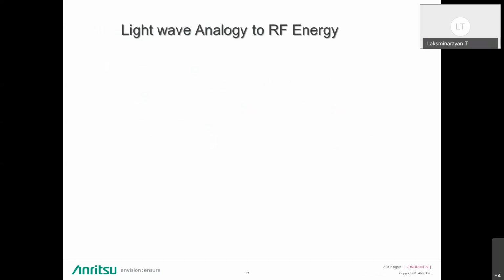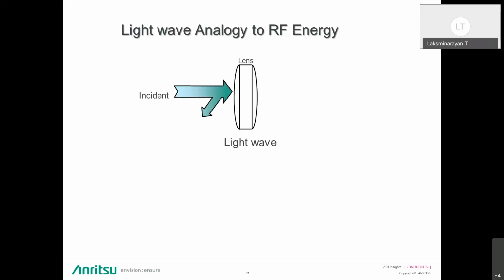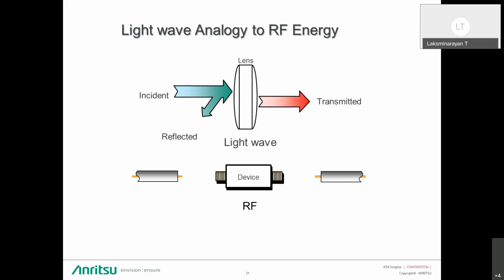So we will come now to how the network analyzer and S parameters work. Let me take an example of light wave energy. When there is a lens and you send an incident light wave, some will be reflected back and some will be transmitted, depending on the lens characteristics. In the same way, when you connect an RF device, you transmit the RF signal to the device input, and some will be reflected and some will be transmitted.